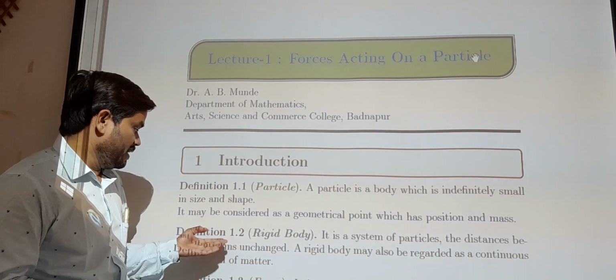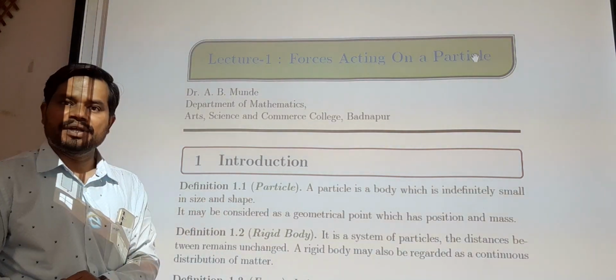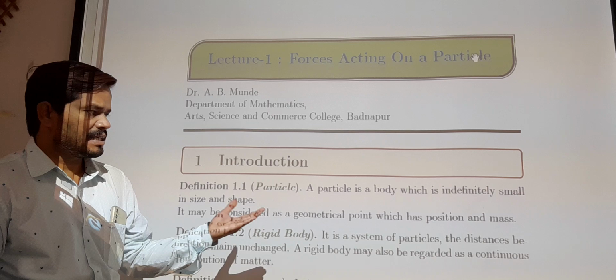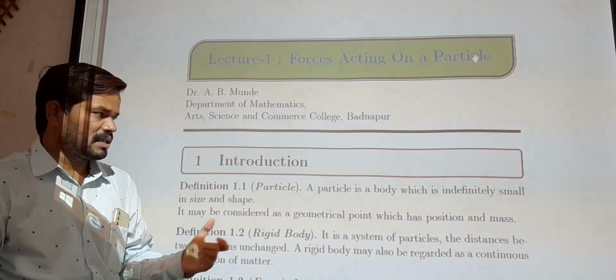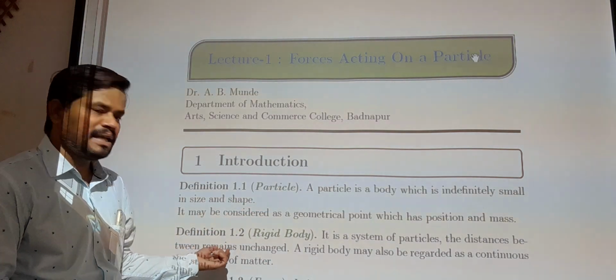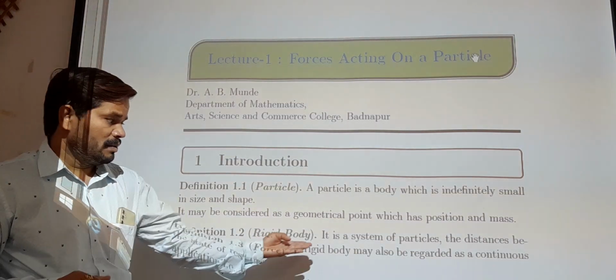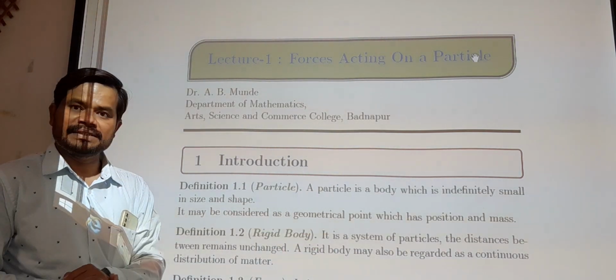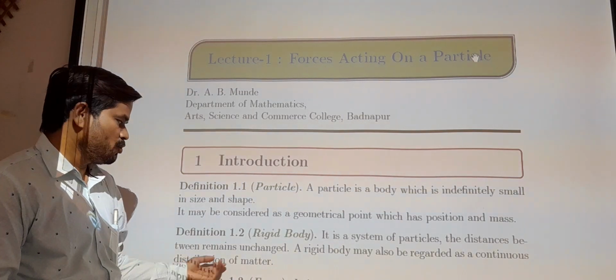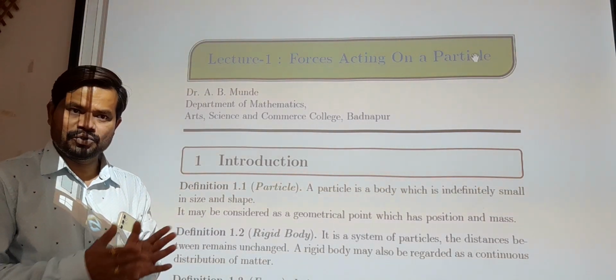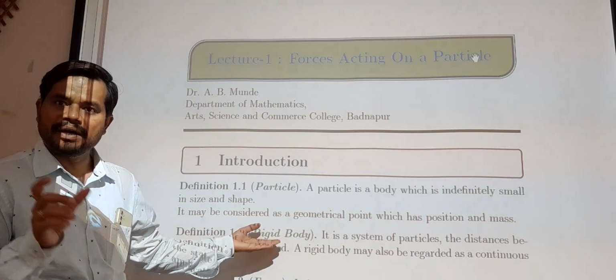Next one is: what is meant by a rigid body? It is a system of particles where the distances between them remain unchanged. It means that a rigid body may also be regarded as a continuous distribution of matter. So this type of concept is called a rigid body.